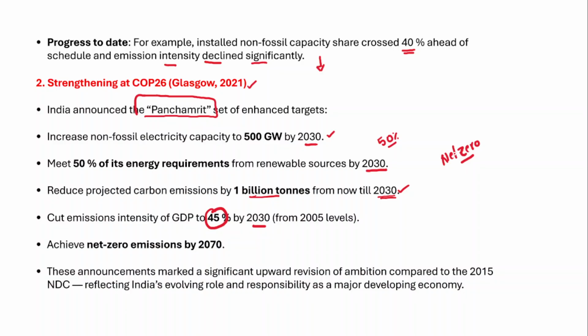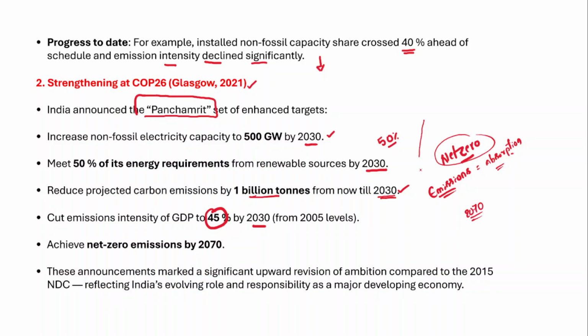Now what is this net zero? Net zero is a balance between the total emissions and the absorption of all the emissions, right? So whatever emissions a country generates, the total amount of emissions would be absorbed through various means, which is called net zero. The balance between emissions and its absorption capacity is considered net zero. So we'll become net zero by the year 2070.